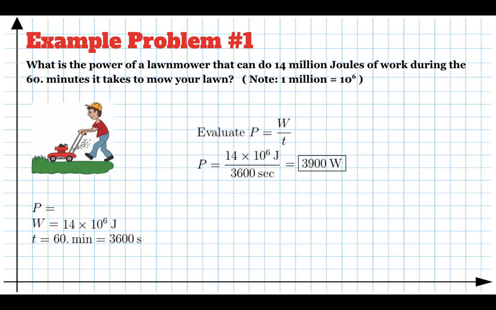the spinning blade. All right, if I wanted to convert that to horsepower, this is how I would do it. I just want to show you, take your answer in watts, and you know that 1 horsepower is 745 watts. We put that in our toolbox. And so the watts cancel. We got numerator and denominator, and that's about a 5.2 horsepower mower. Okay, so a typical push lawn mower is about 5 horsepower or so.